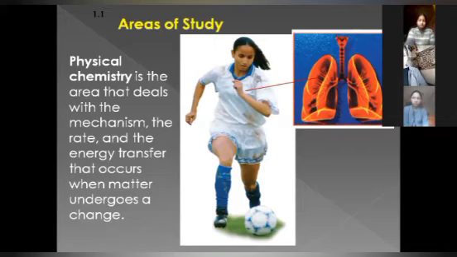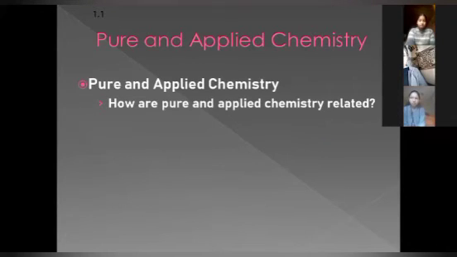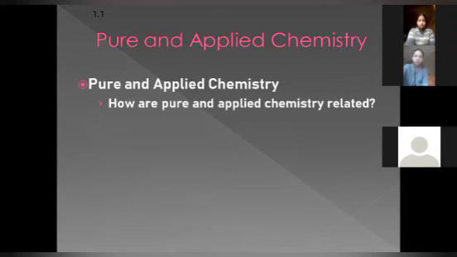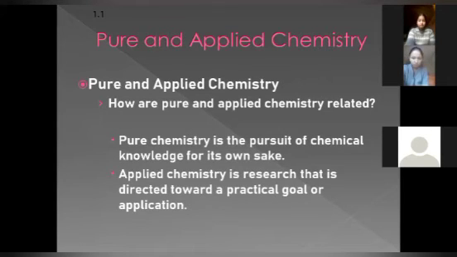That thing we are going to study in physical chemistry. So these are the major 5 branches. Now, what is the main difference between pure and applied chemistry? How are pure and applied chemistry related? Pure chemistry is the pursuit of chemical knowledge of its own.